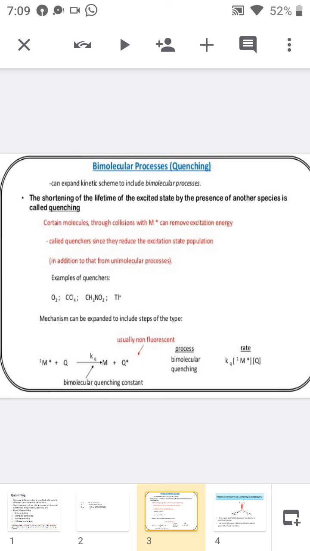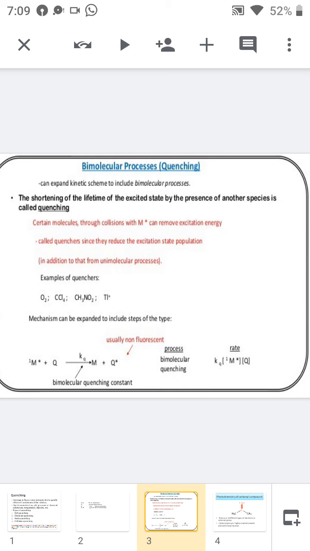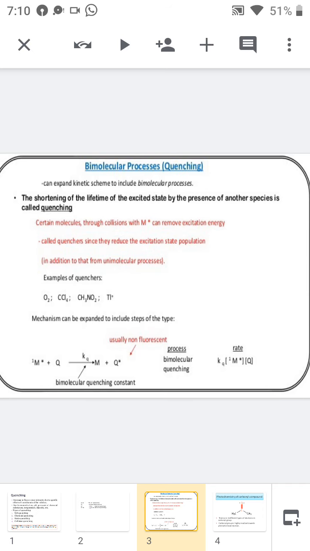It is called the quencher, since they reduce the excited state population. Some examples of quenchers are oxygen, CCl4, CH3NO2 and Tl+. Then the mechanism, we have already discussed. First of all, the molecule in the excited state reacts with the quencher and forms the ground state molecule M, and the quencher in the excited state.